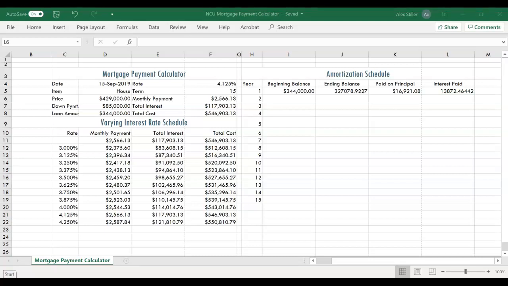On page EX210, to copy the formulas to fill the amortization schedule.